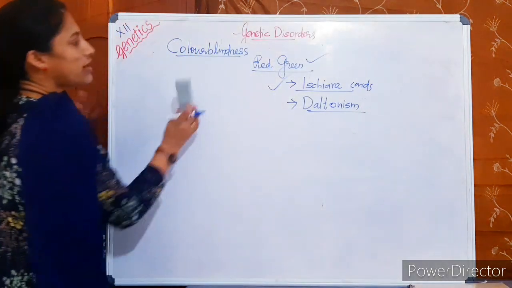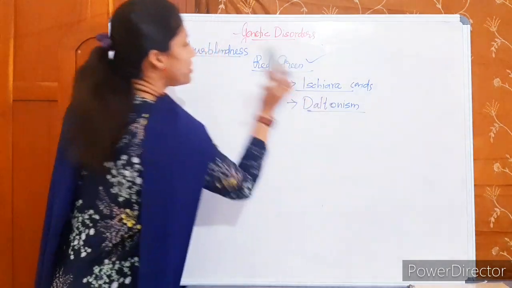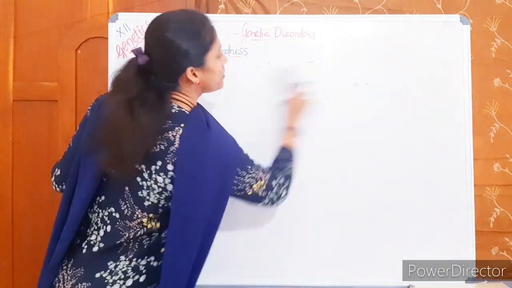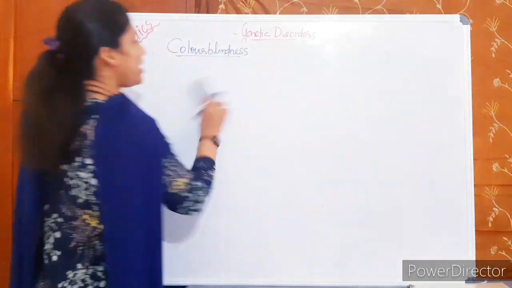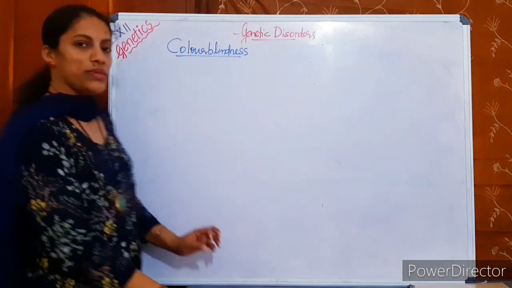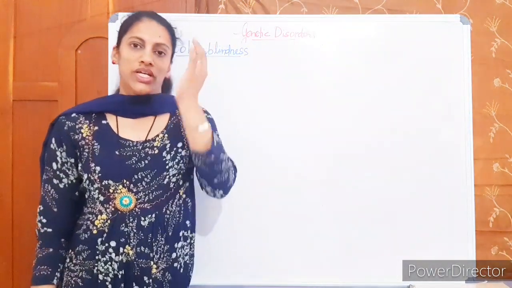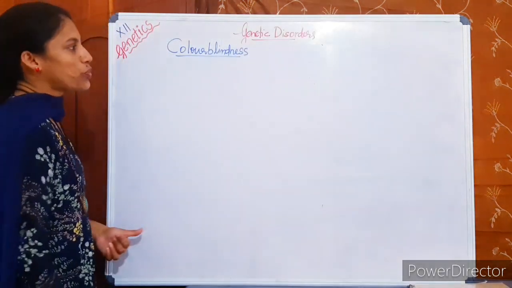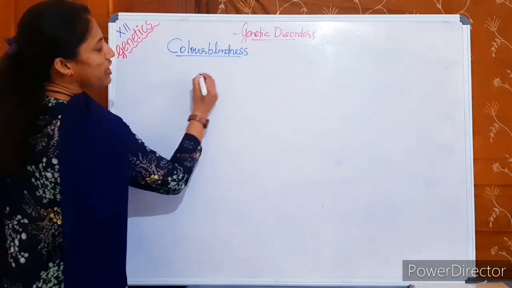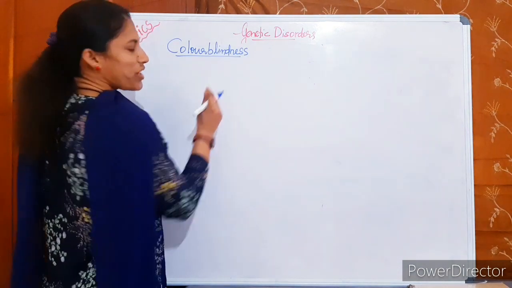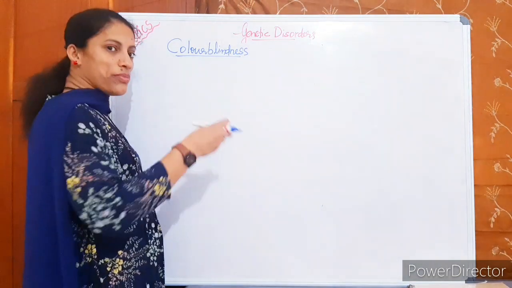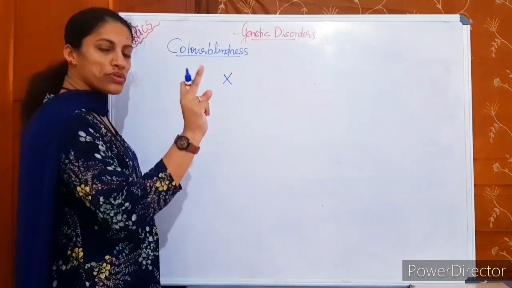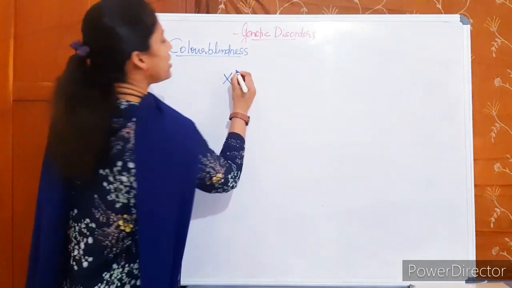Then about color blindness inheritance. The patient cannot differentiate between red and green colors. The common type is red-green color blindness, tested by Ishihara cards, and popularly known as Daltonism. Regarding inheritance, we cannot say it is only from carrier mother to son; other possibilities are also there. I'll just write one possibility, and you have to work out the other possibilities.